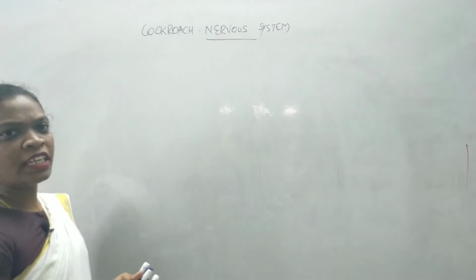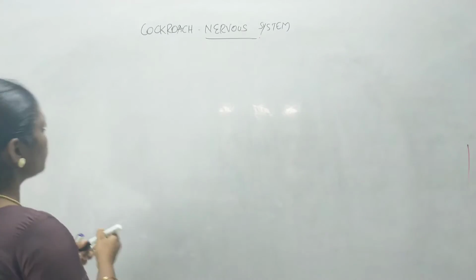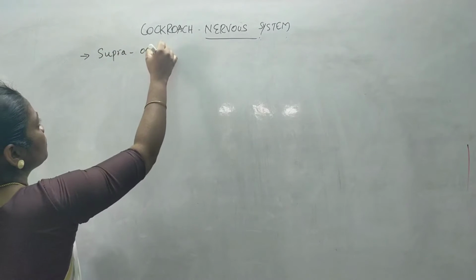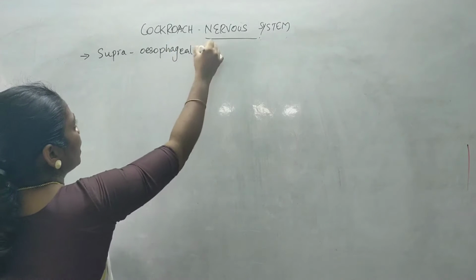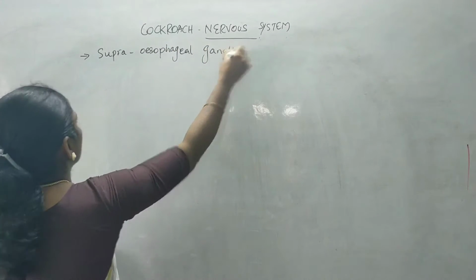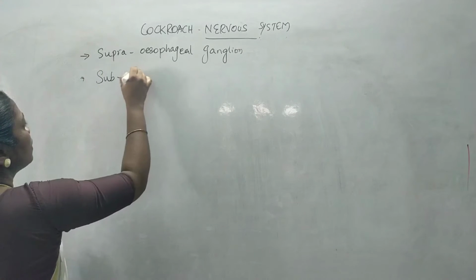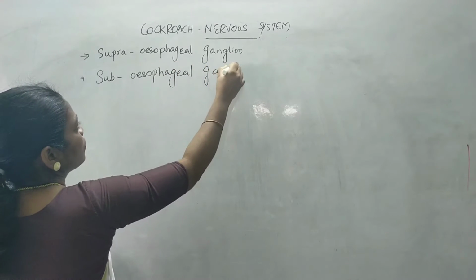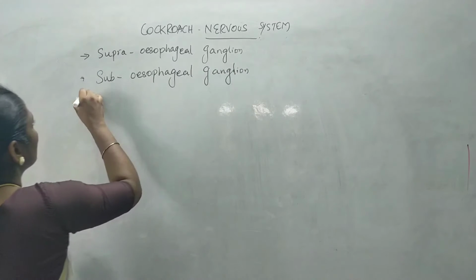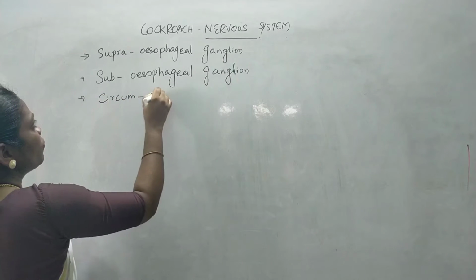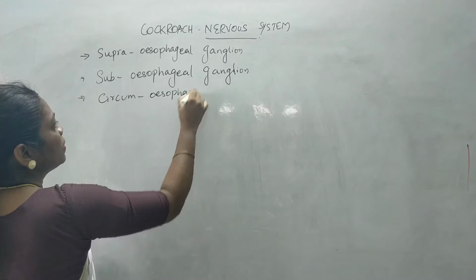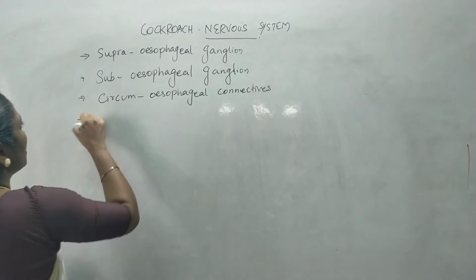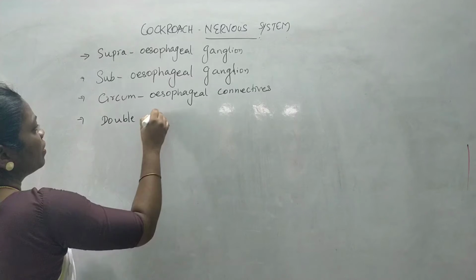The nervous system of cockroach consists of three important structures, which are known as supraesophageal ganglion, subesophageal ganglion, circumesophageal connectives, and they have a double ventral nerve cord.